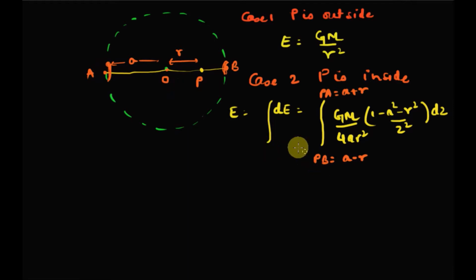So PB is equal to what? A is the radius of this hollow sphere, so PB is A minus R, and PA is A plus R. Now if you put these ranges and integrate over Z, you will get E equal to 0.